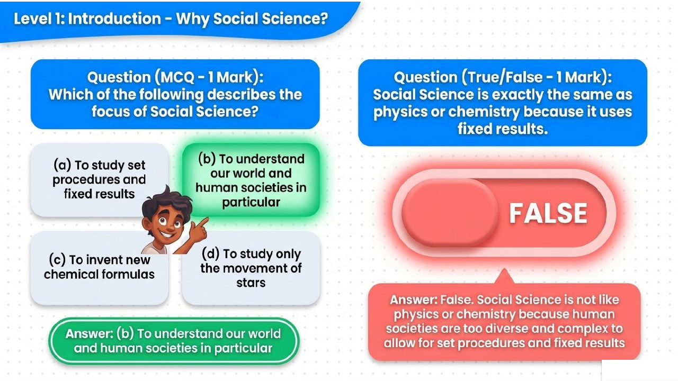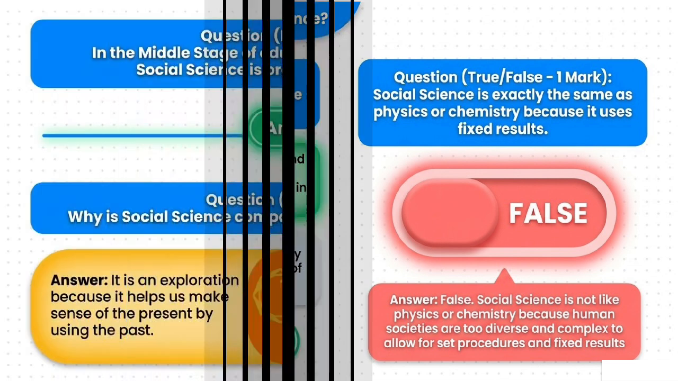Question True-false 1 mark. Social science is exactly the same as physics or chemistry because it uses fixed results. Answer False. Social science is not like physics or chemistry because human societies are too diverse and complex to allow for set procedures and fixed results.